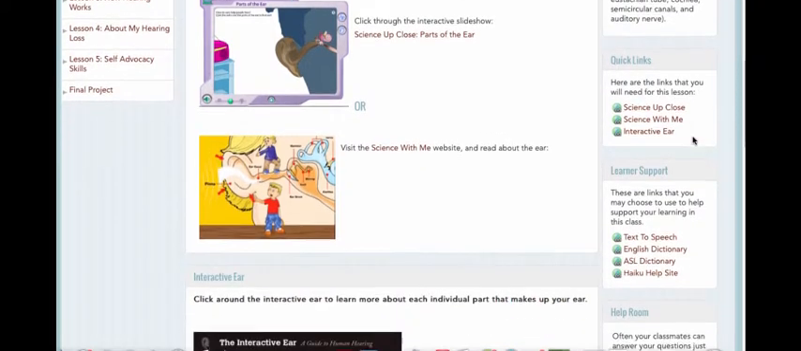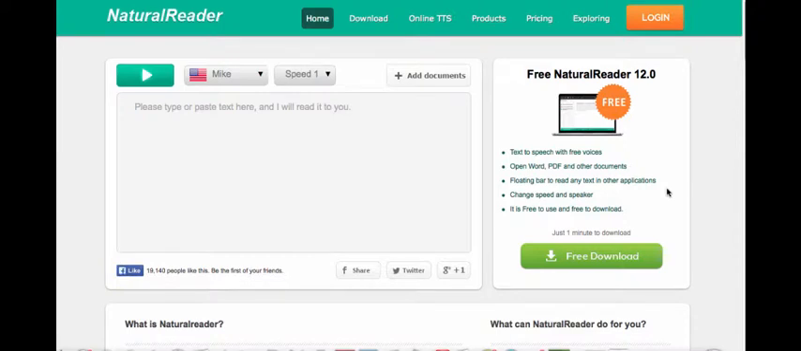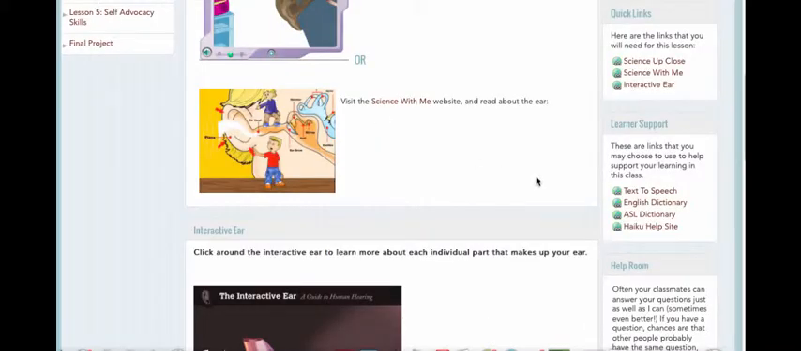And then learner support would be things like text-to-speech if you prefer to listen to an article instead of reading it yourself. If you click on text-to-speech, you're going to copy and paste whatever the text is that you'd like to have read to you. Click play and it would read it for you. There's also an English dictionary in case you need to know what a word means, an ASL dictionary in case you want to know what the sign for that word is, and then the Haiku help site, which would give you more information about anything on Haiku that you might be stuck with.